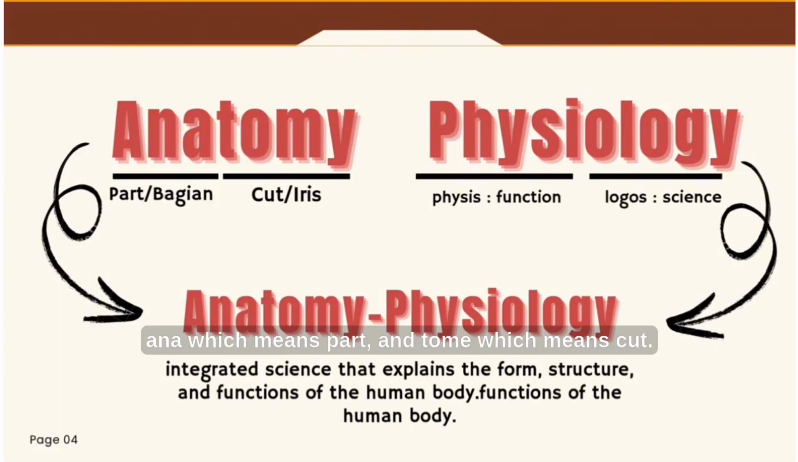Anatomy comes from Latin "ana", which means part, and "tomi", which means cut. Anatomy is a science that studies the form and structure of the body, both as a whole and part by part, as well as the relationship between these parts. Meanwhile, physiology comes from the word physis, which means nature or function, and logos, which means science. Physiology studies how tissues, organs, and body systems work in the normal state. When combined, anatomy and physiology become a unified science that complement each other.